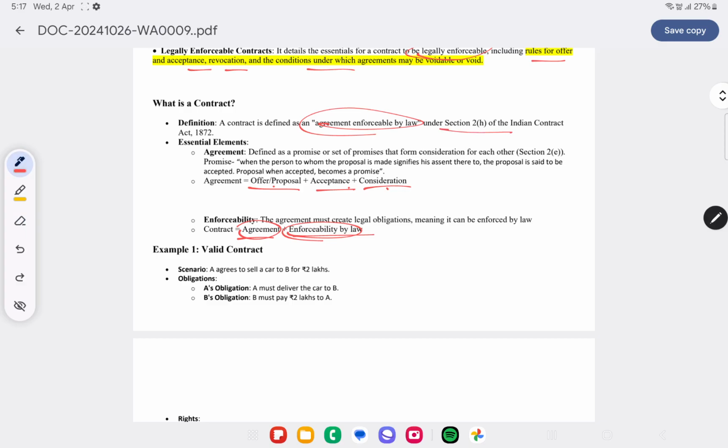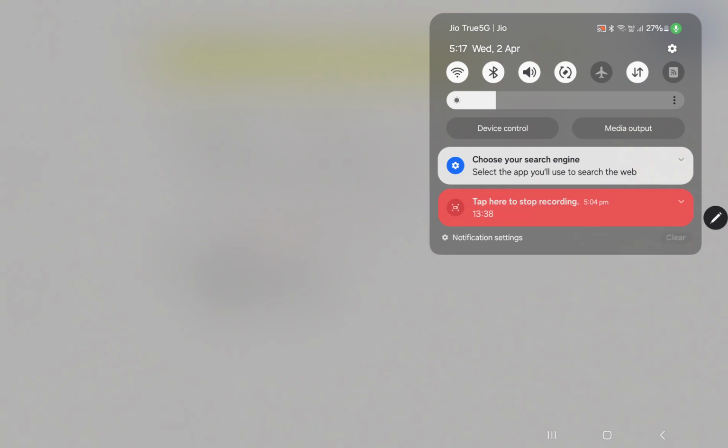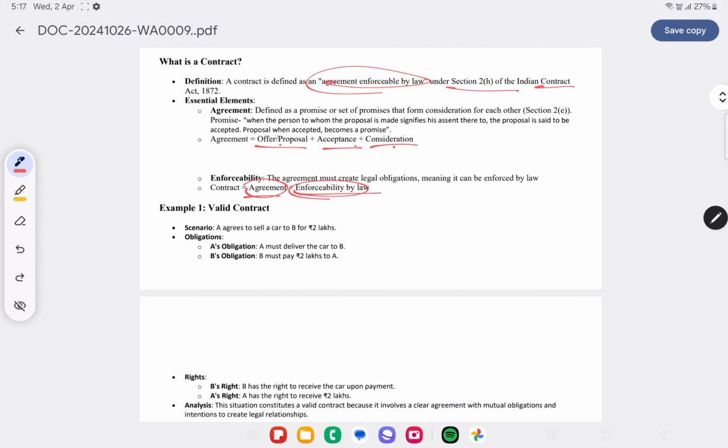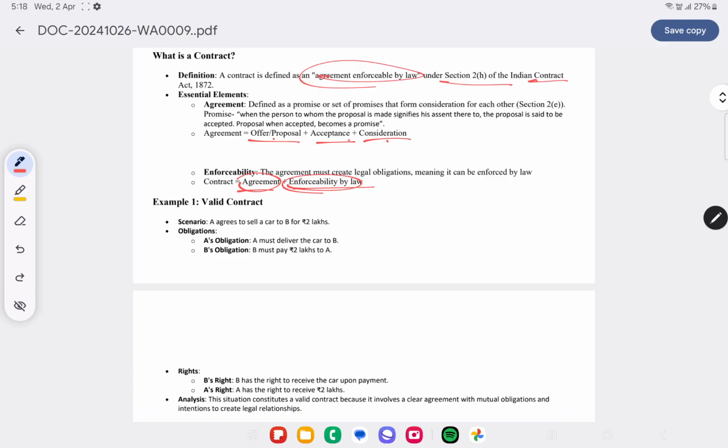So contract is something that is defined under section 2(h) of the Indian Contract Act. What are the essential elements? Three elements are there: offer or proposal, acceptance and consideration. There are three elements basically. And offer or proposal plus acceptance plus consideration becomes an agreement.